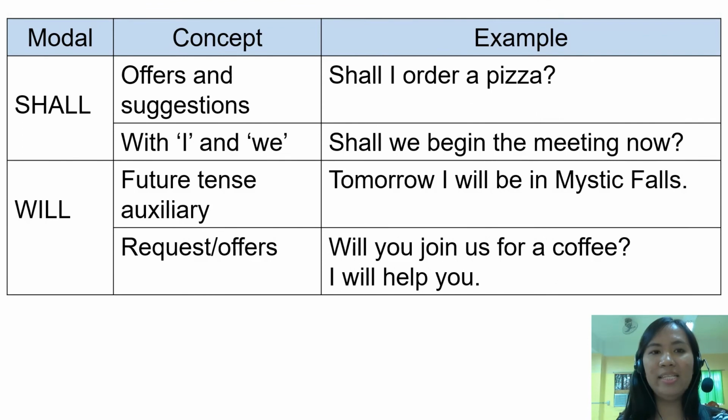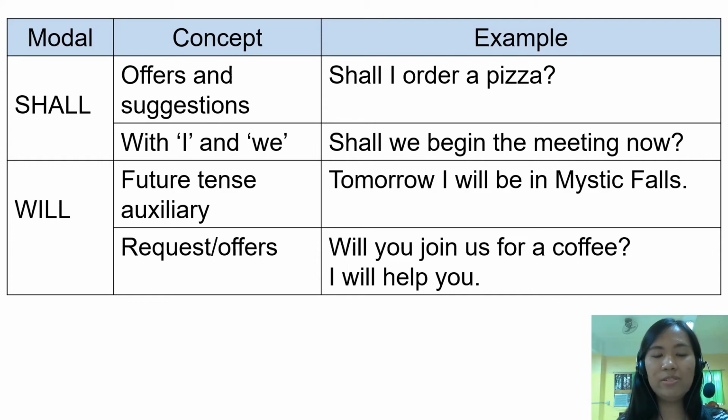Shall. It indicates a future action. It is more commonly used with the first person singular and plural, which is I and we, often found in suggestions, promises, and predictions. So for shall, we can use it in the concept of offers and suggestions. For example, shall I order a pizza? So that is an offer because we are offering our help to order a pizza.